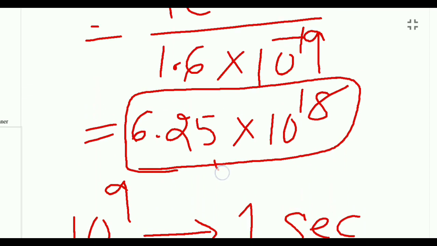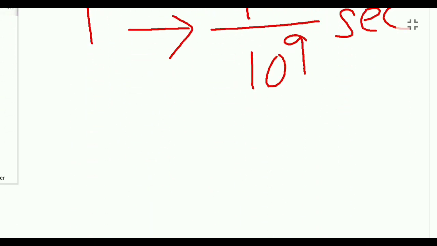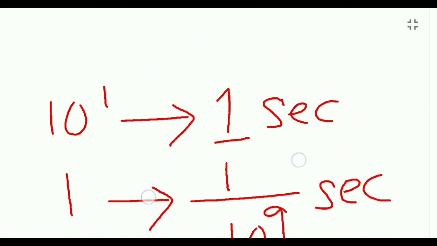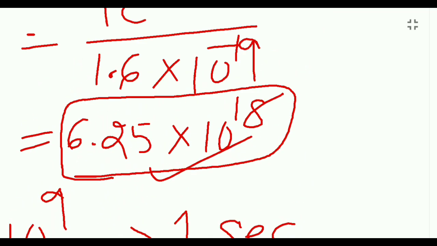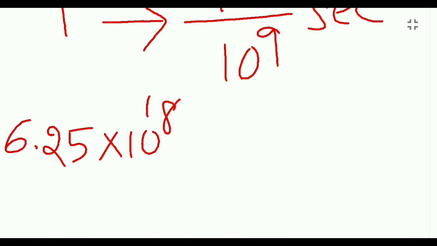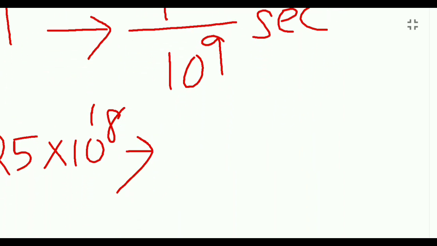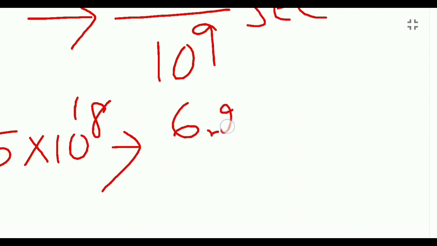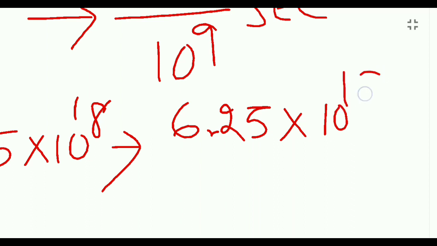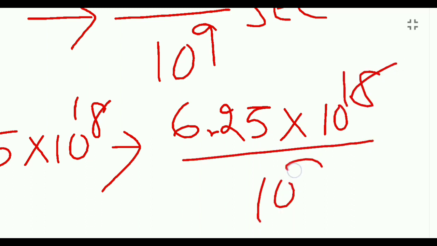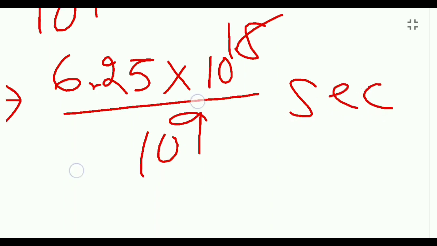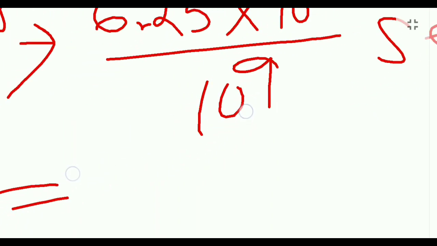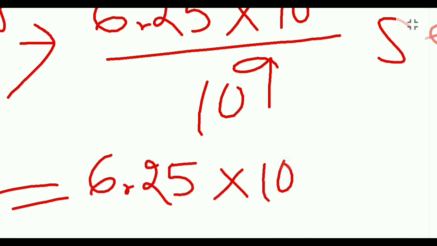Then 6.25 × 10^18 electrons can be extracted in, just multiply, 6.25 × 10^18 divided by 10^9 second, which equals 6.25 × 10^9 second.